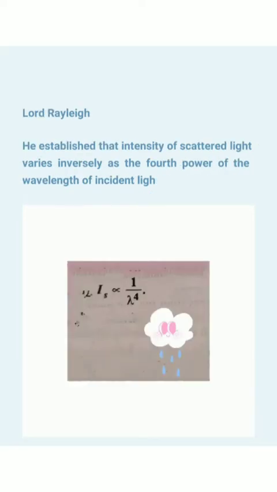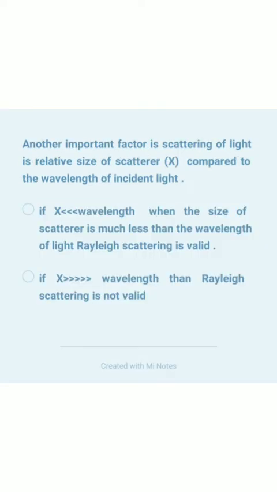Okay, now along with the support of this scattering, Lord Rayleigh also has contributed. He established the relation that the intensity of the scattered light varies inversely to the fourth power of the wavelength of the incident light. What does it mean? It means if the wavelength is more, then the intensity will be less. If the intensity is more, then the wavelength will be less. So less the intensity, more the wavelength.